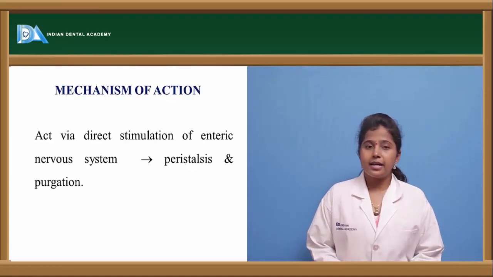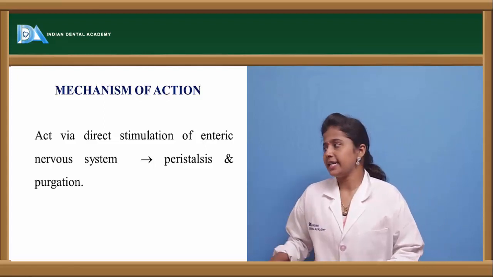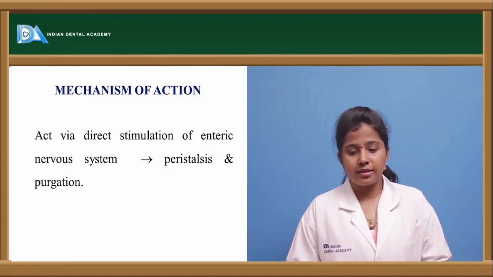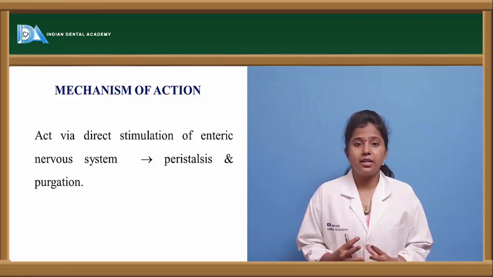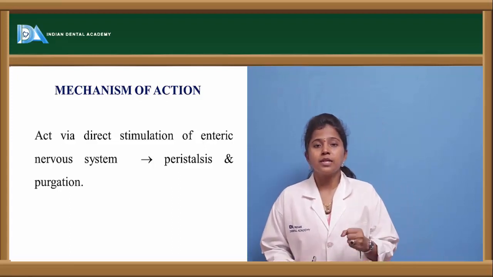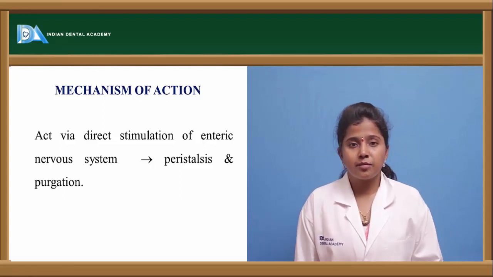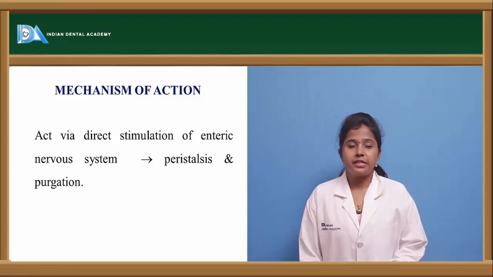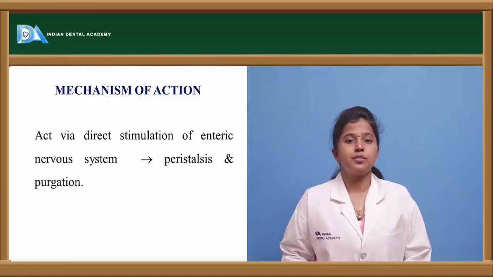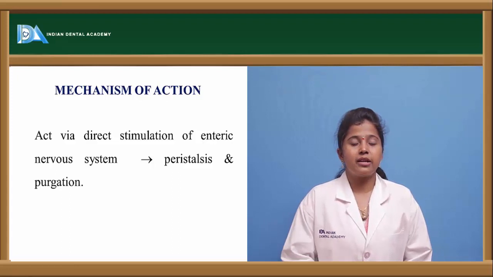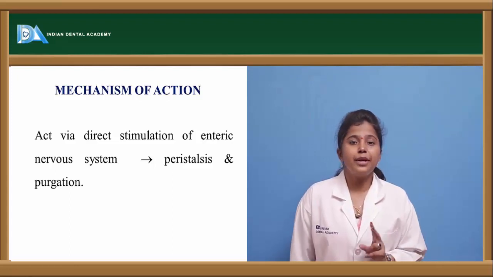So, what is the mechanism of these stimulant purgatives? These stimulant purgatives have a direct action. The enteric nervous system plays a very important role. When the enteric nervous system is stimulated, smooth muscle contraction takes place. When smooth muscle contraction and relaxation occur properly, the peristalsis movement will be very good. So these stimulant purgatives directly act on the enteric nervous system, stimulating its nerves, and thereby the peristalsis movements will be good.